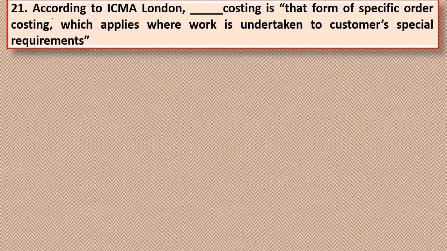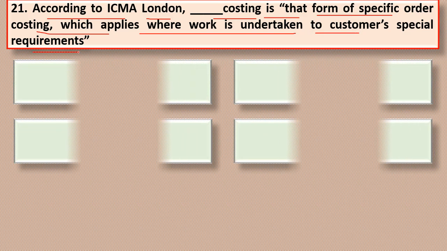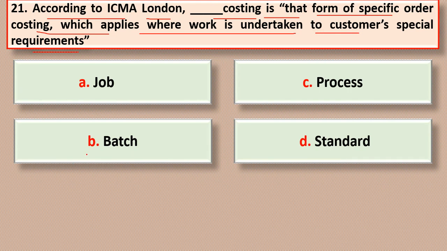Next question. According to ICMA London, dash costing is that form of specific order costing which implies where work is undertaken to customer special requirement. Options are A, job; option B, batch; option C, process; or option D, standard.